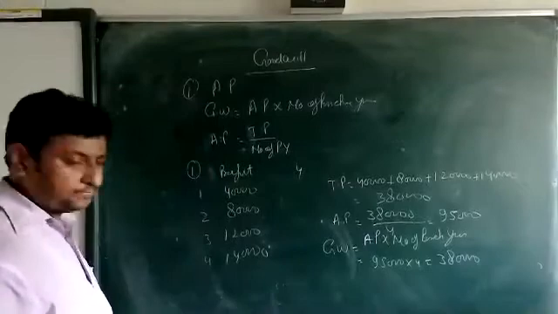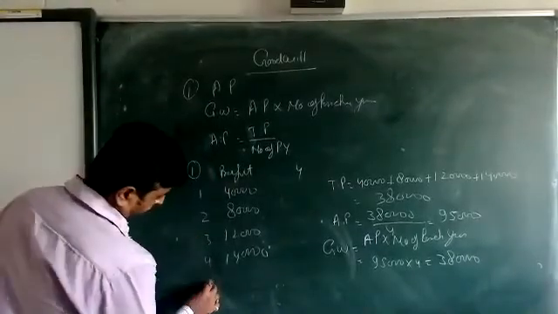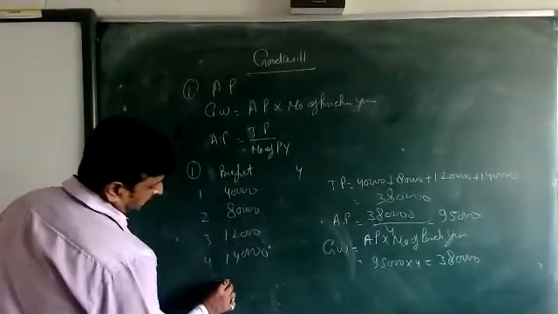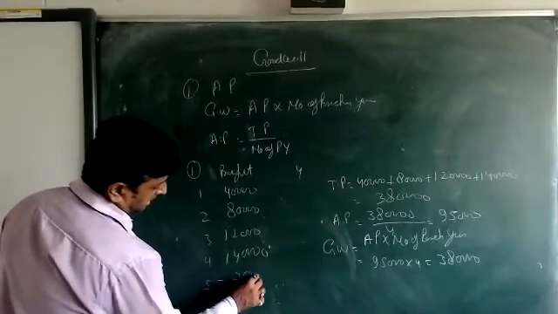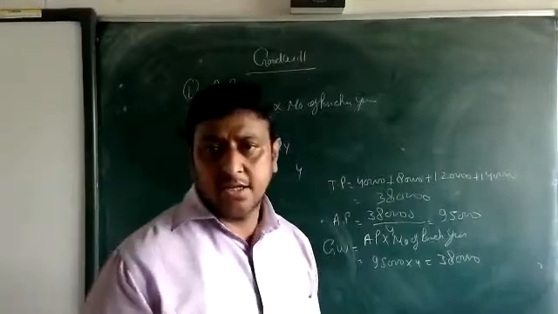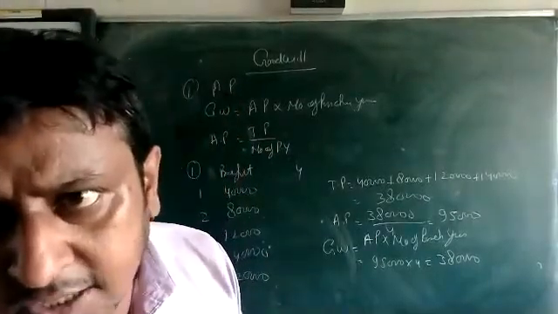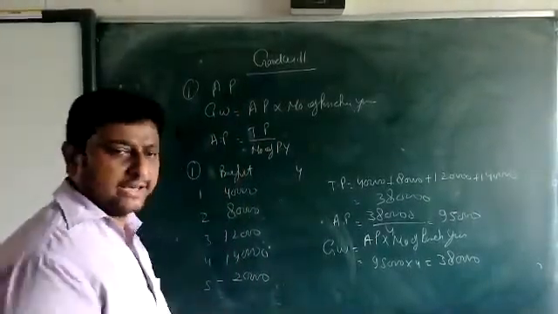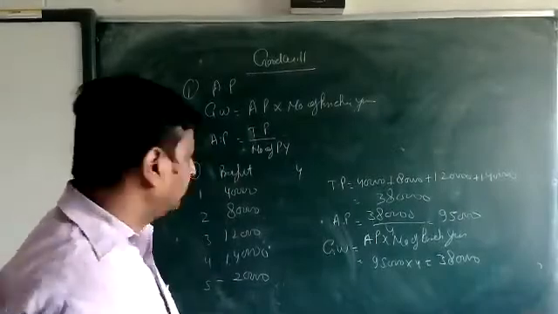Just see one more. If in the 5th year there is a loss of 20,000. Loss is shown with minus, it means it's a loss. Then calculate again.